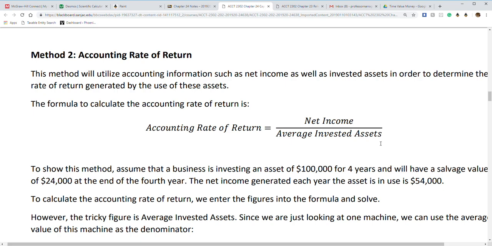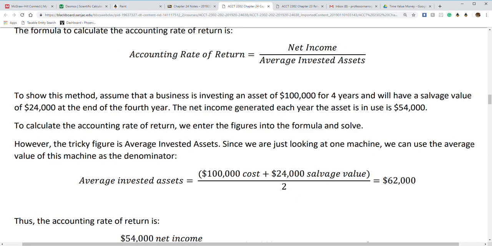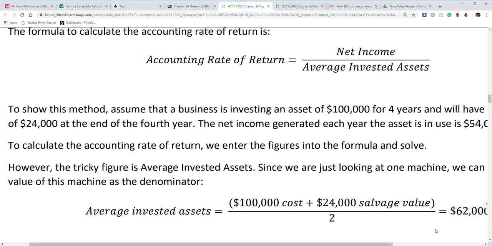So again, we're going to take an example. We're going to assume that a business is investing in an asset of $100,000 for 4 years, and it'll have a salvage value of $24,000. So maybe it'll have a salvage value. We'll find out. So I'm going to zoom in just a little bit so you can see everything. Nope.